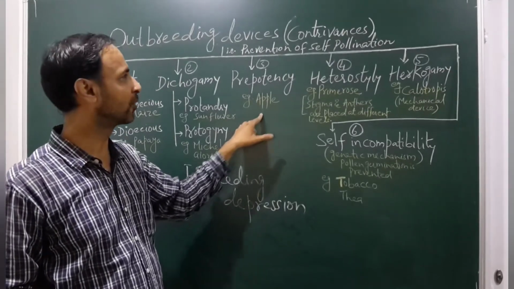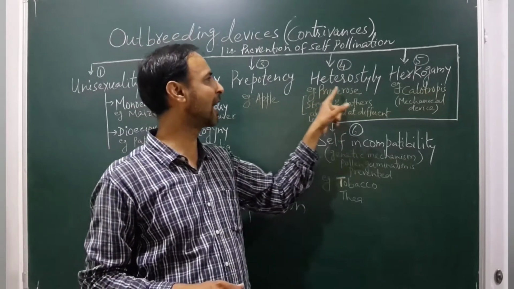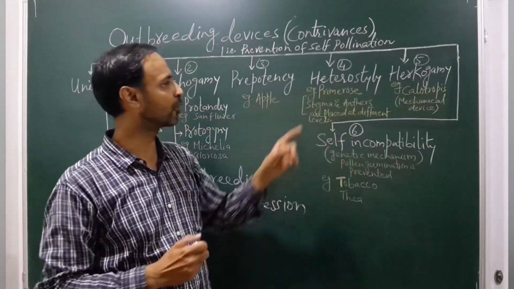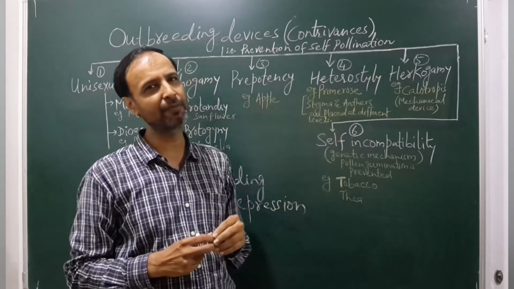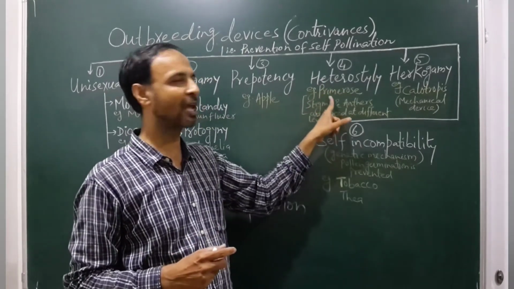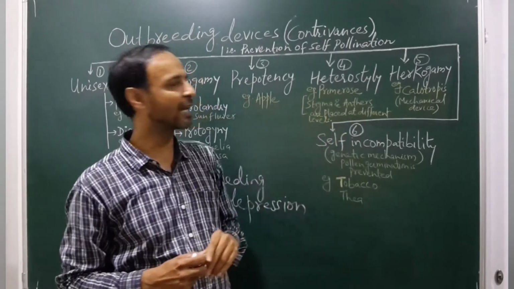Now the fourth category, the fourth device or mechanism, is heterostyly. Here in heterostyly, we'll take an example of Primula or primrose. In the primrose flower, the stigma and anther.